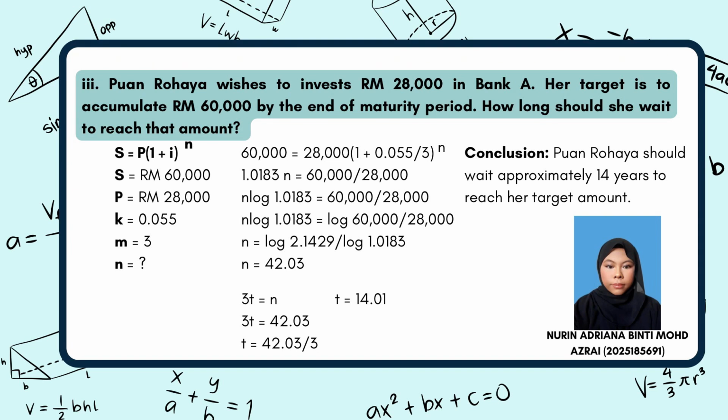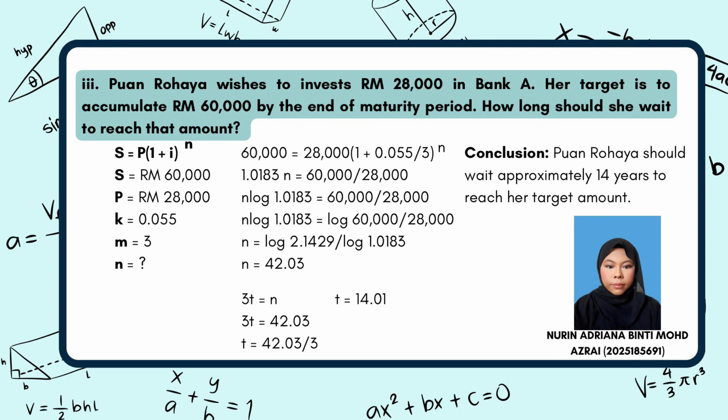N needs to be moved to the front, so the equation becomes n equals log 2.1429 over log 1.0183. So the answer for this is n equals 42.03. But this is not the final answer, because that is just the answer for n. We need to find the time in years.